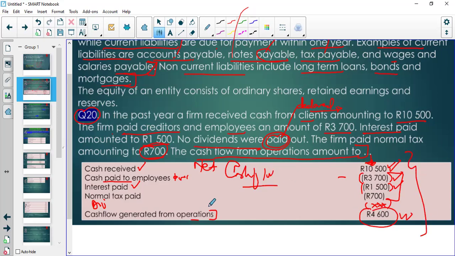How do you determine cash generated from operations using this format here, where you get the cash received from customers, and then after that we have to deal with the payments that have been made. So what were we left with? What was left remaining in the entity, right? Right, you need to know this. This is very important. So please make sure that you understand this.